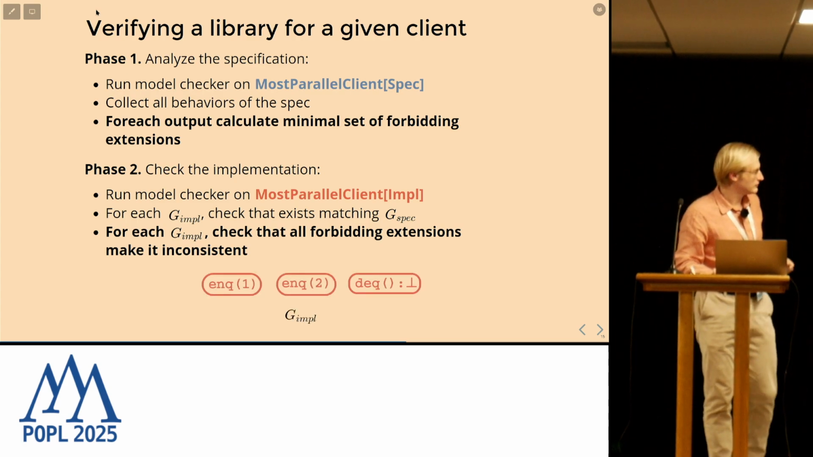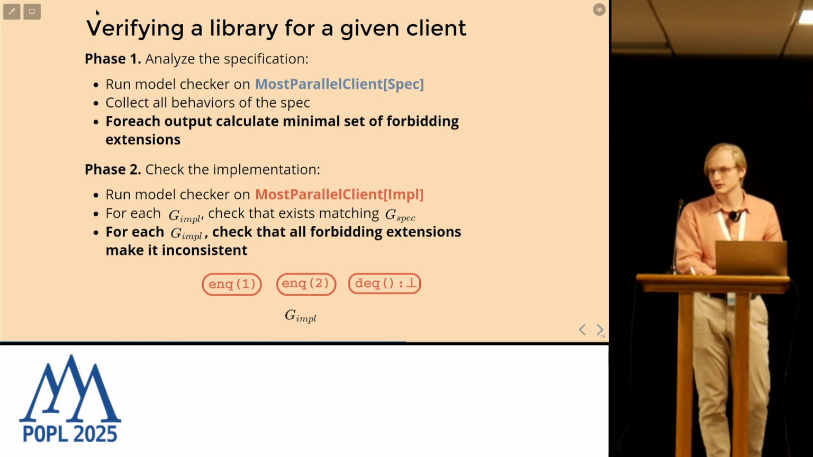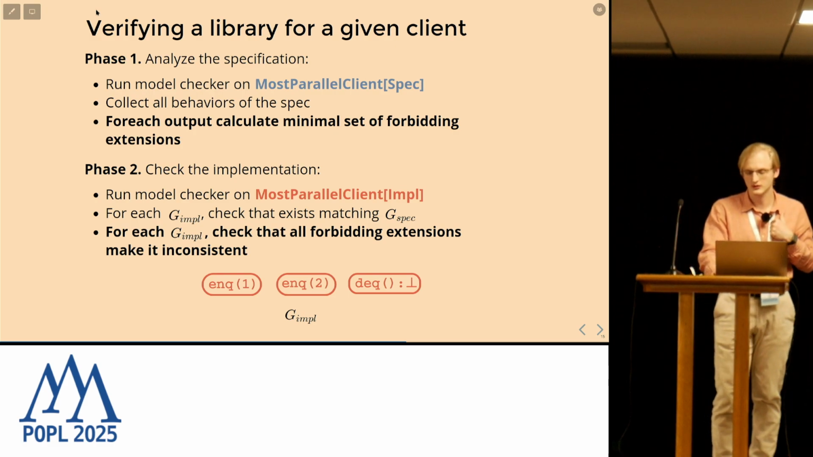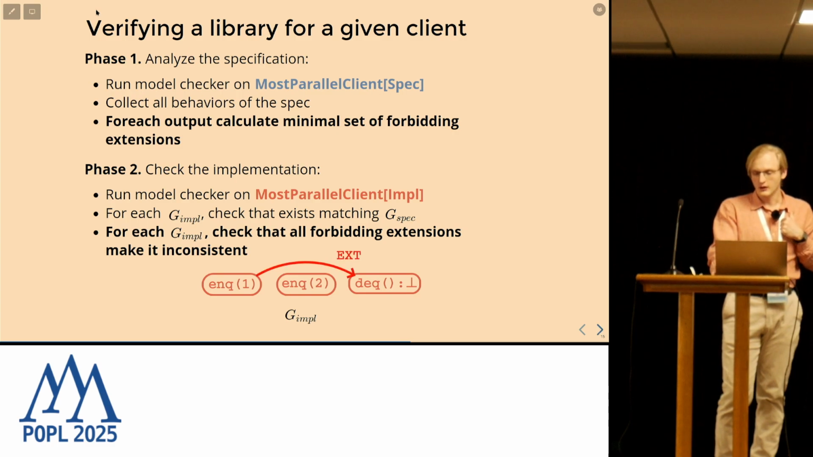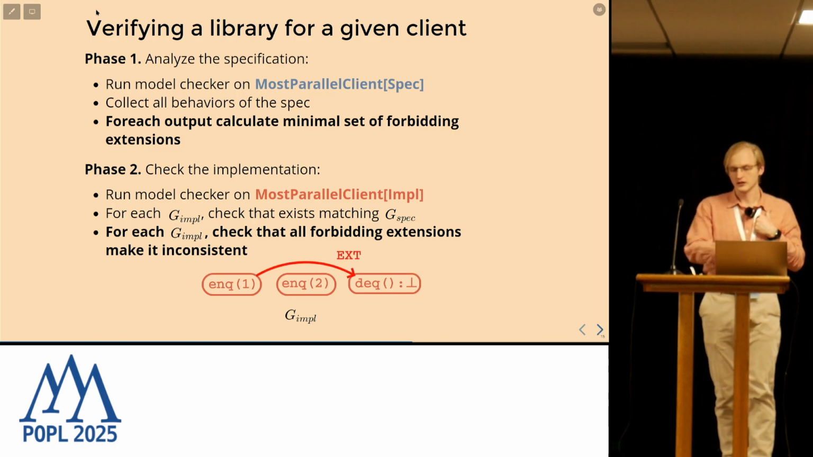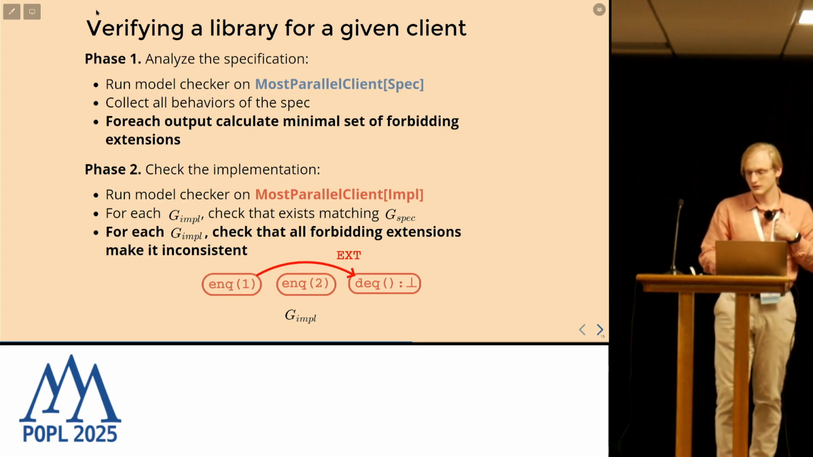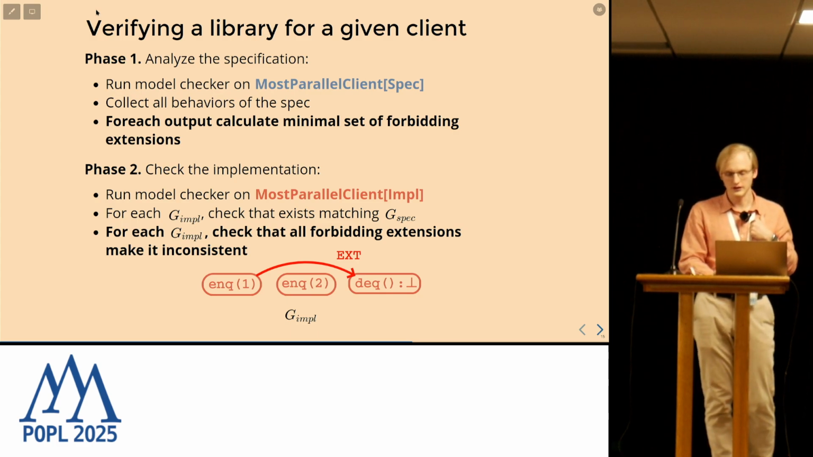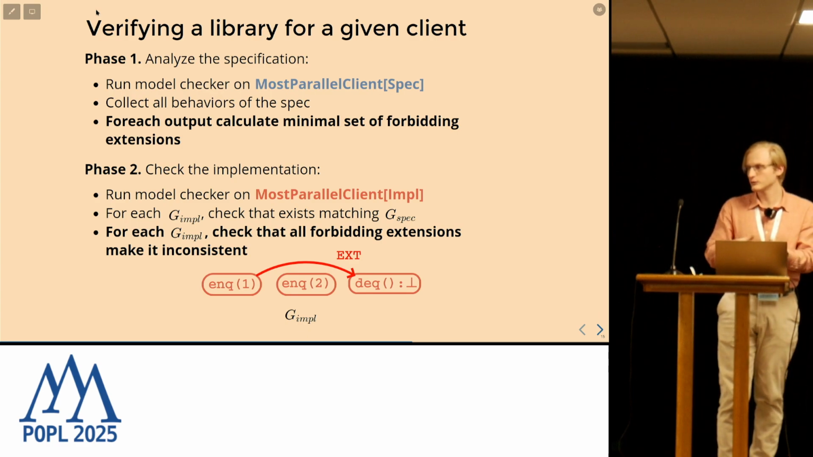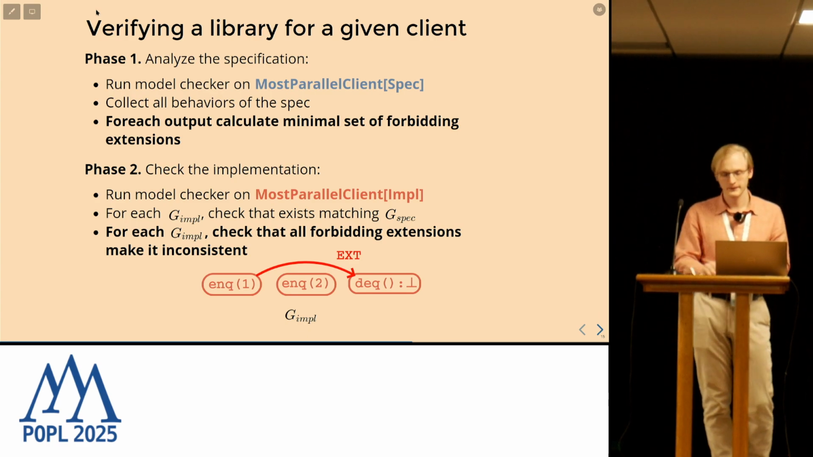For example, this is a graph that could be observed by the buggy implementation that I was showing you before. We add this extension and check whether it is still a consistent graph. If it's still consistent, then we found a bug that could be observed by this extended client.